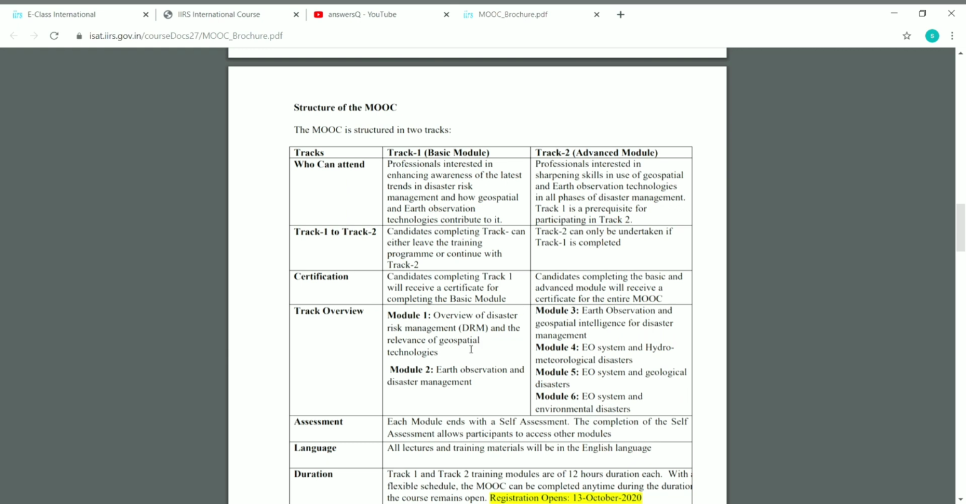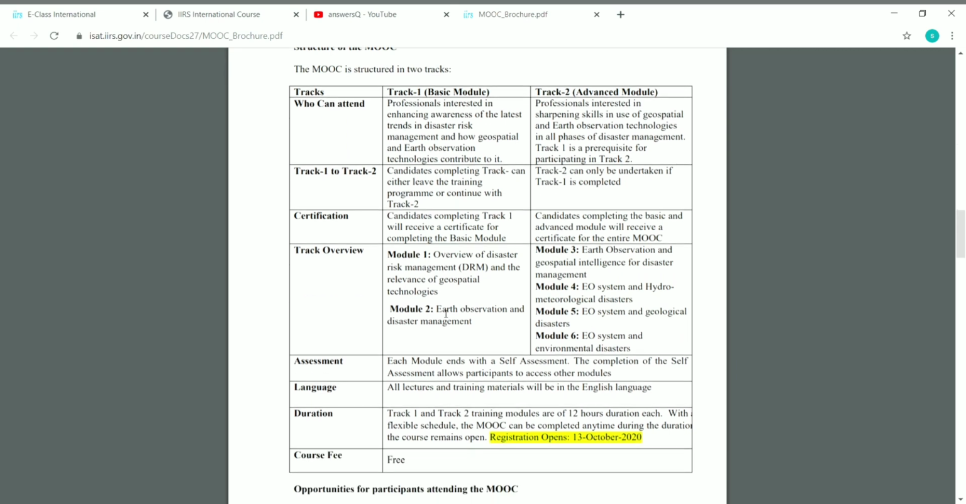So they have given all other details about the track here, like what are the modules that are available under each track. So for basic module, you have 2 modules and the remaining 4 modules come under the advanced module, that is in track 2. And if you ask about assessment, at the end of each module, you will have to take a self-assessment. And after completing that assessment only, you will be moving on to the next module. And you have to complete all the modules and the assessment in each of these modules to receive your certificate.